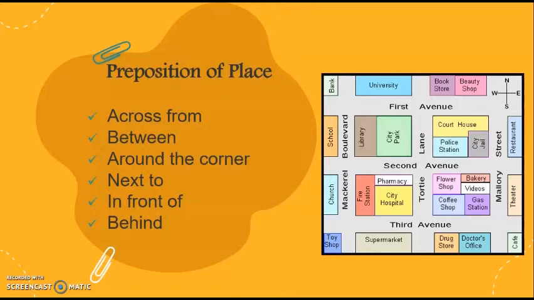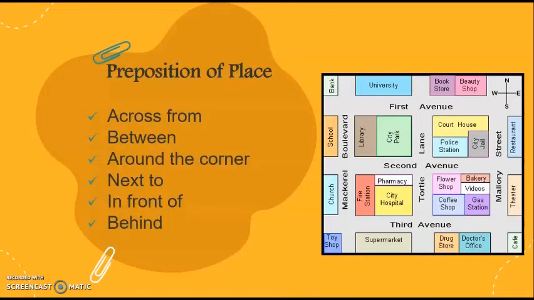Okay, if you want to know about the police station, for example, and you ask, where is the police station? The police station is around the corner, 2nd Avenue. Excellent, amazing.